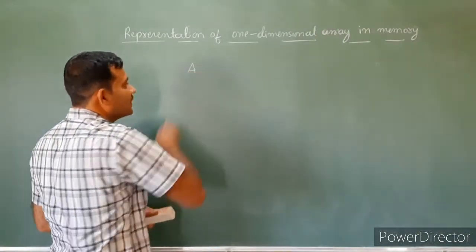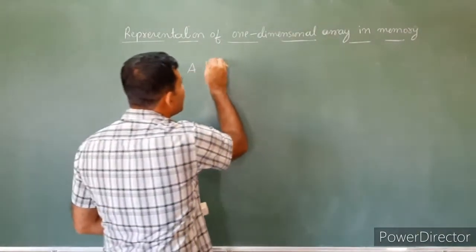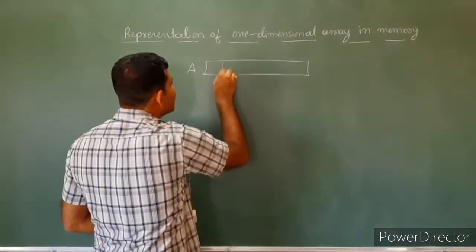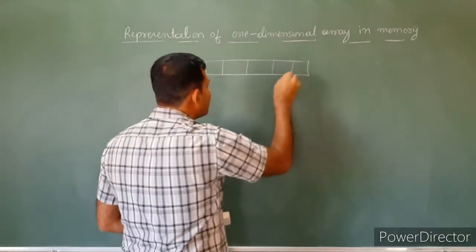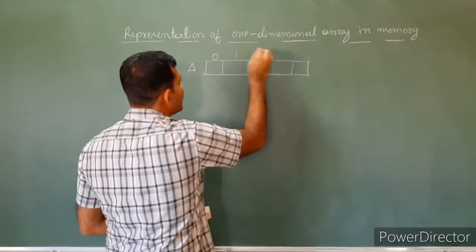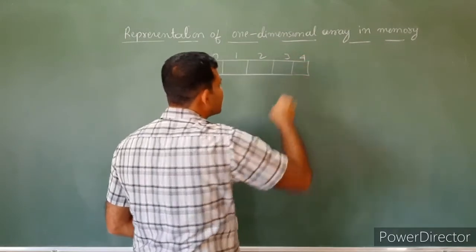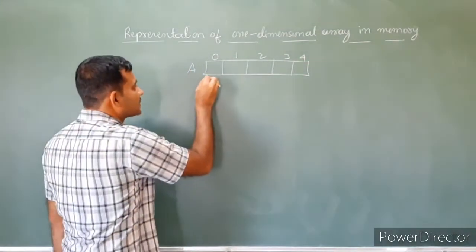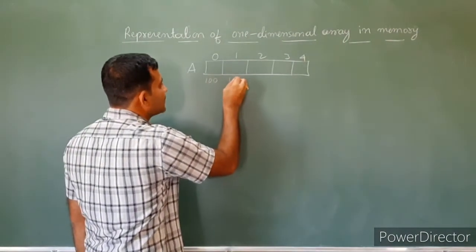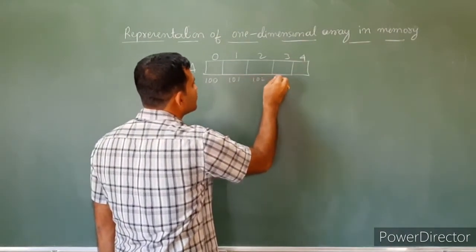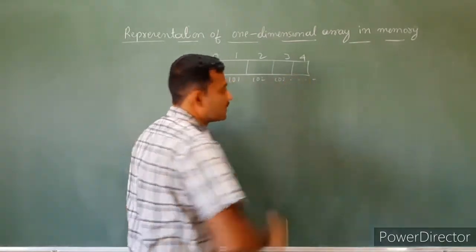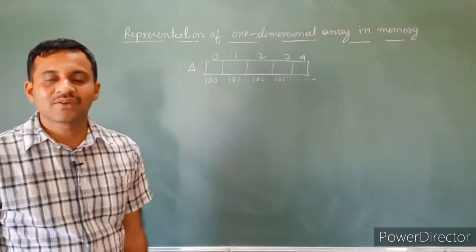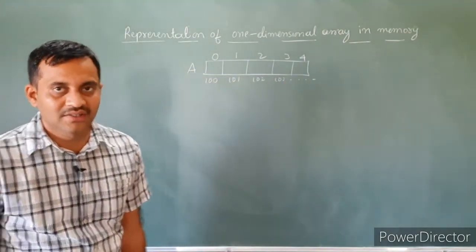A is an array, a homogeneous collection of elements. Index values are 0, 1, 2, 3, 4. If it is 100, the next one is 101, the next one is 102, the next one is 103, and so on.